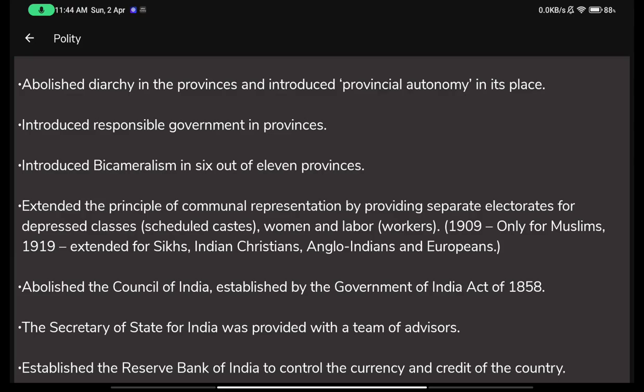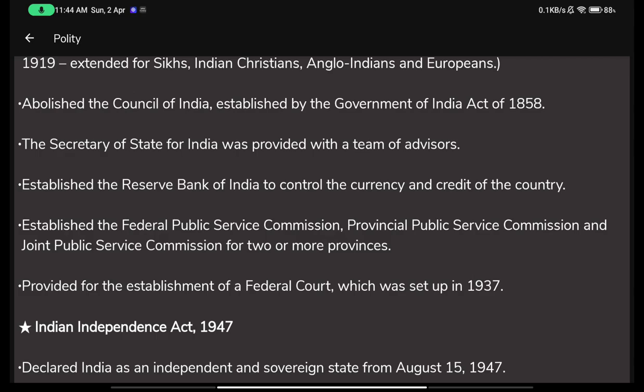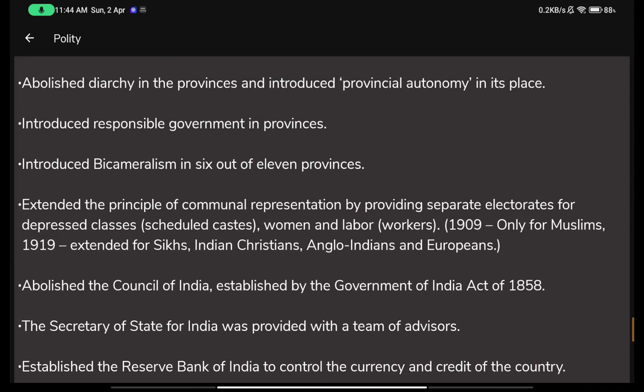a puppet of ours. Abolished the Council of India established by the Government of India Act of 1858. The Secretary of State for India was provided with a team of advisors. Established the Reserve Bank of India to control the currency and credit of the country. This is very, very important.